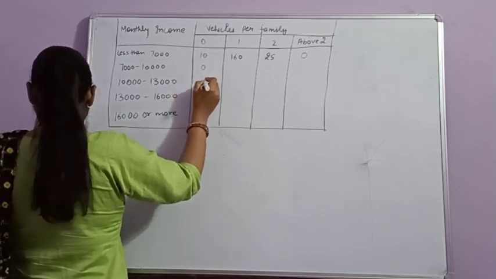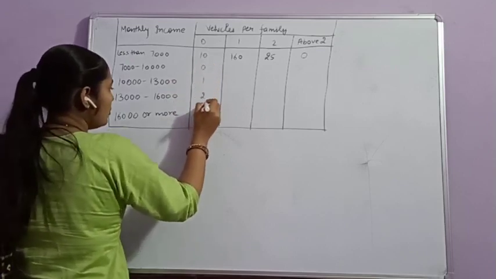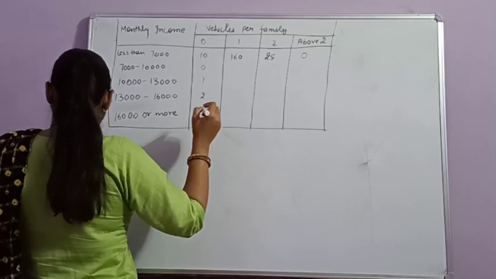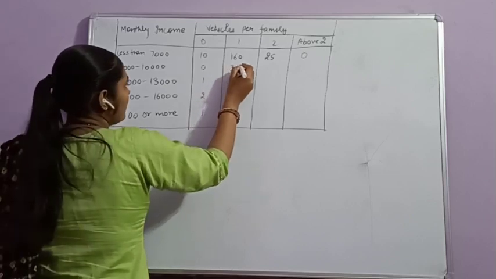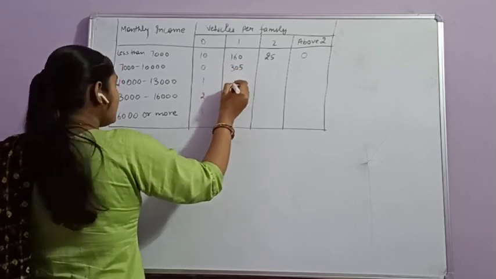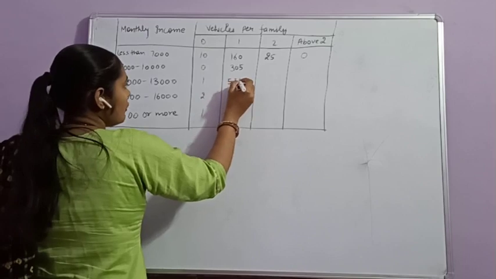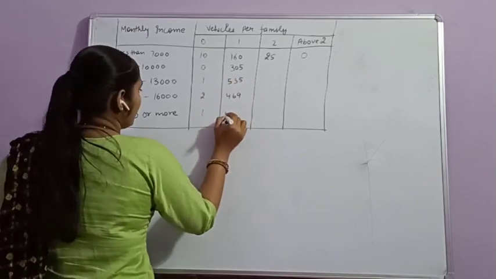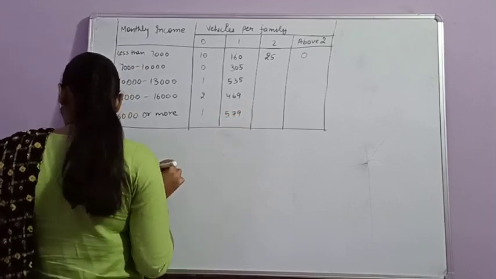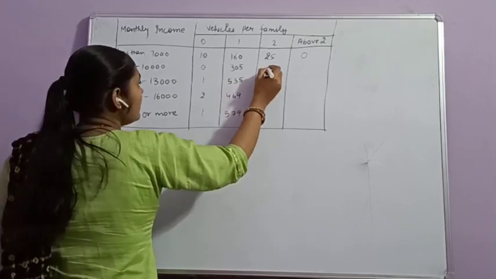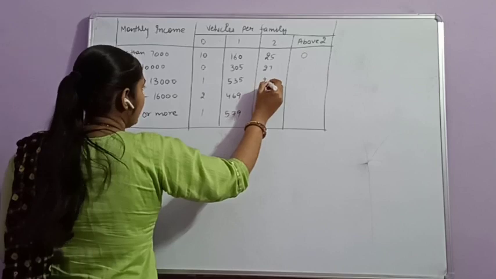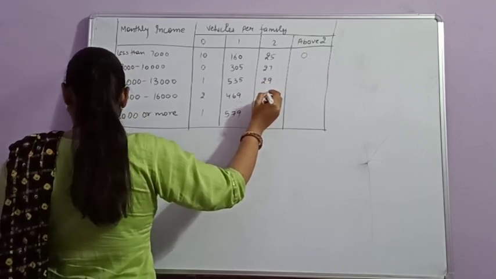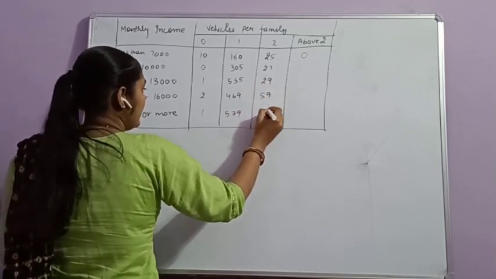The 0 vehicle column values are 305, 535, 469, and 579. The next values are 27, 29, 59, 82.